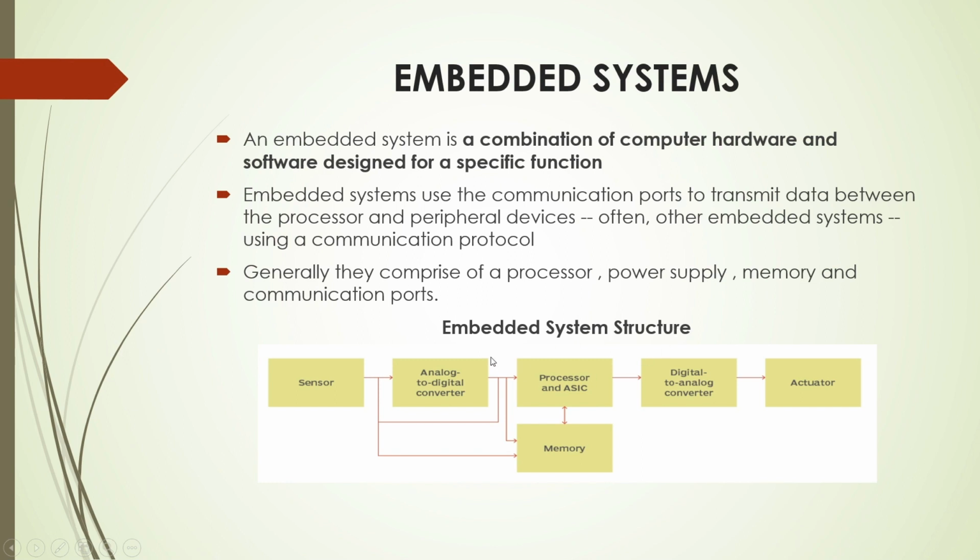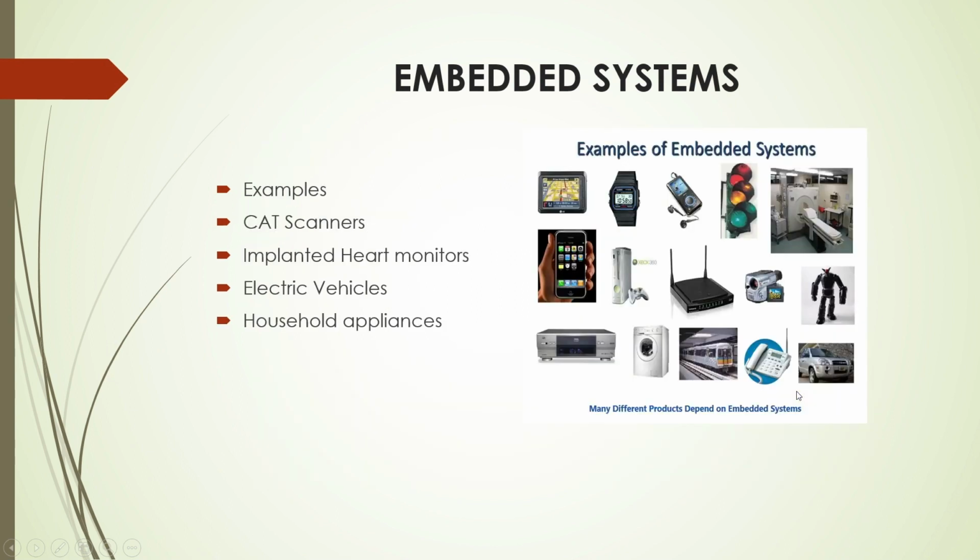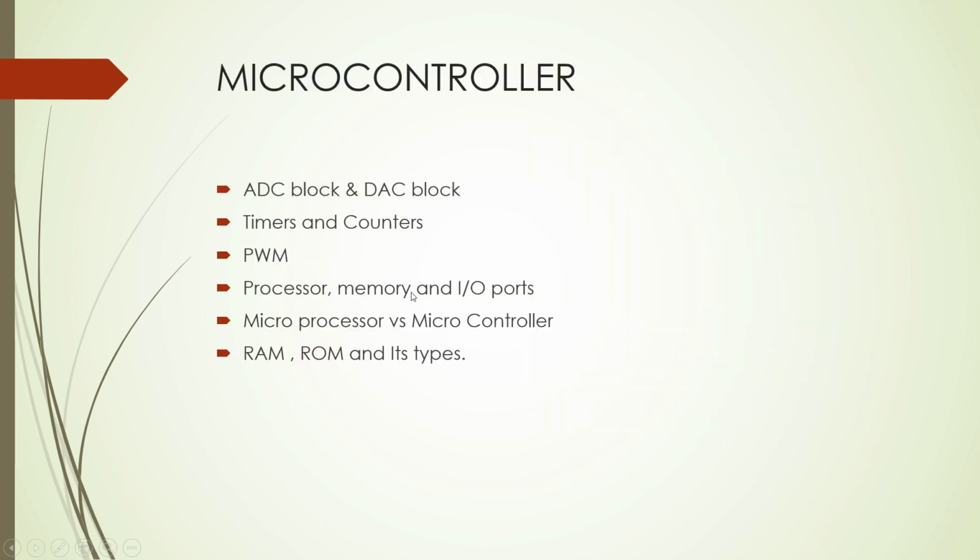As you can see in the embedded system structure, it consists of a sensor, an analog to digital converter, a processor and ASIC memory unit, then a digital to analog converter and an actuator. Next, examples of embedded systems are CAT scanners, implanted heart monitors, electric vehicles, household appliances, mobile phones, smartwatches, iPods, signals, video cameras, cars, landlines, metros, washing machines, GPS devices, etc.